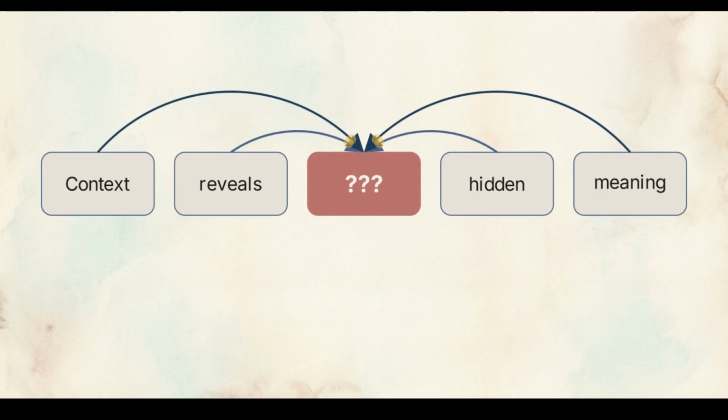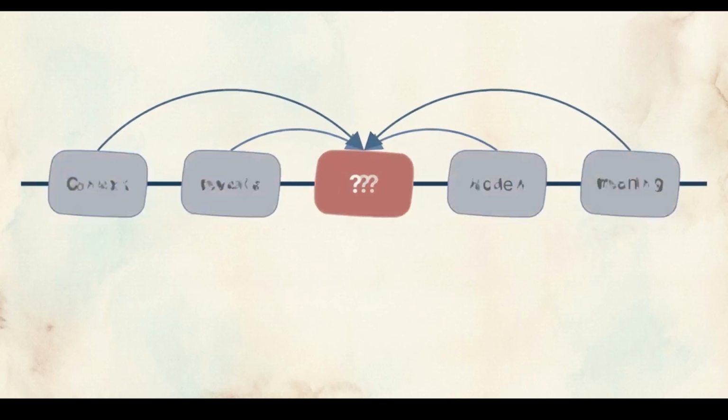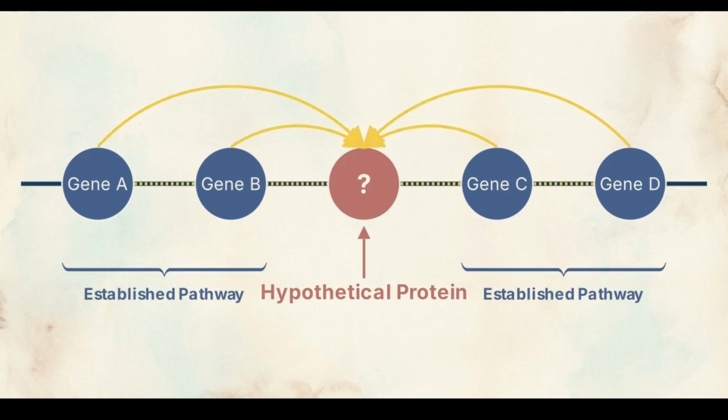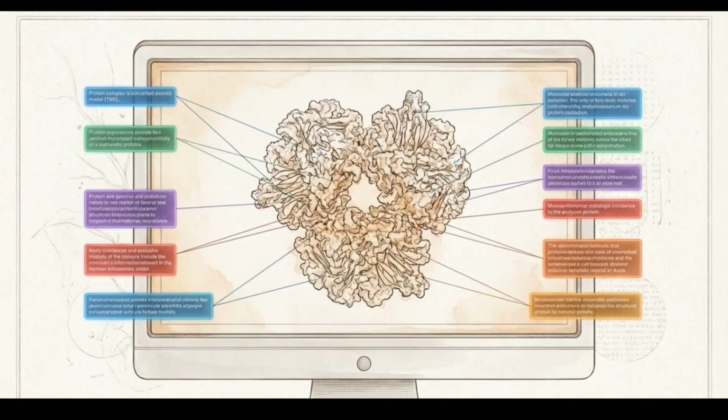Its meaning is derived by mapping relationships to surrounding words. This translates to biology. The unknown word acts as a hypothetical protein. Surrounding known words represent established pathways, indicating their collaboration. Utilizing compositional linguistic analysis, the engine automatically deduces the structural and functional context of unknown proteins, bypassing the need for explicit manual tagging.